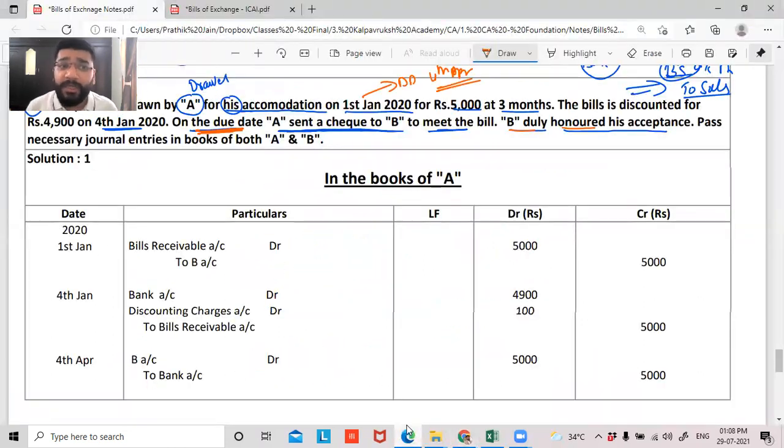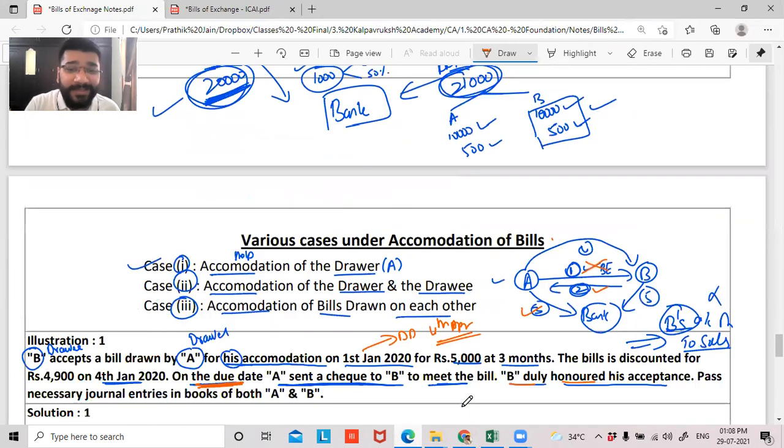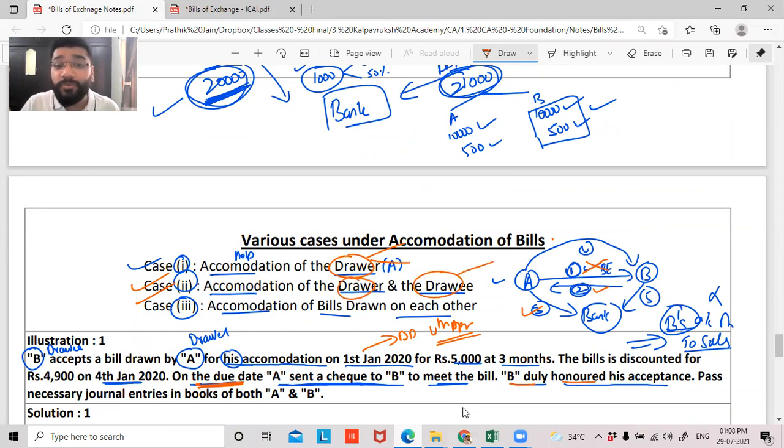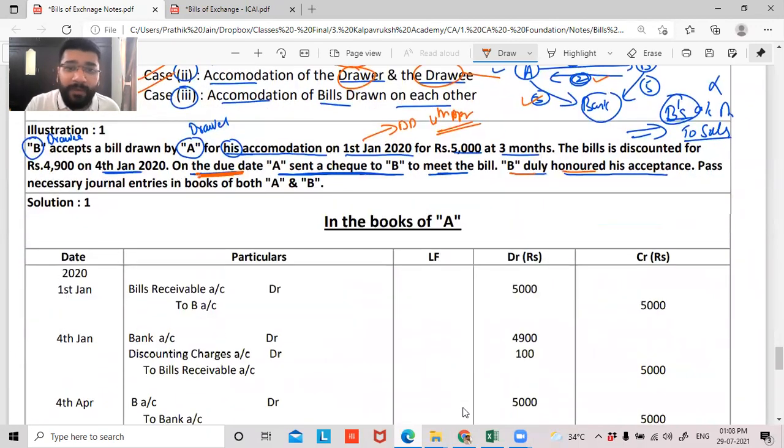Comfortable, sir. Guys, initially, to give you comfort, I'm trying to give you easy questions, because as you proceed, there could be a lot of complications. There are these three cases, which are again subdivided into two cases further. So total 6 cases: what if the bill is honored and what if the bill is not honored? What if the payment is given by the drawer to the drawee, and what if the payment is not given by the drawer to the drawee? So there are multiple complications involved. We'll slowly increase the complication of the cases. So I'm going with the easy ones now. So we have done with A so far, guys.